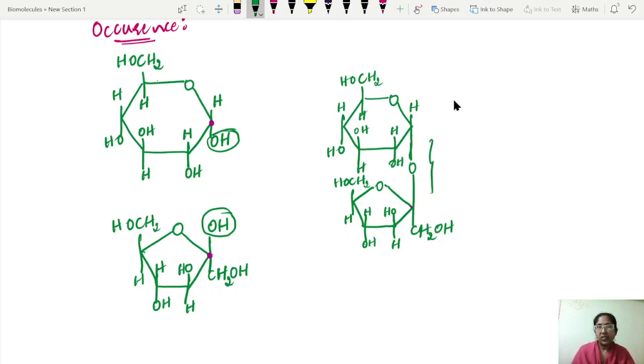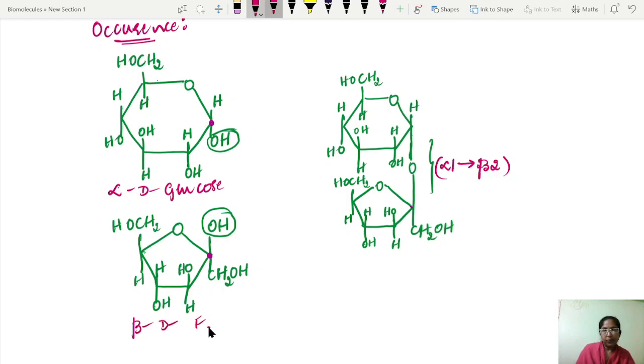And this linkage is that alpha 1 and beta 2 linkage between the glucose and fructose molecule. So this structure I have written here is alpha D glucose and this is beta D fructose.